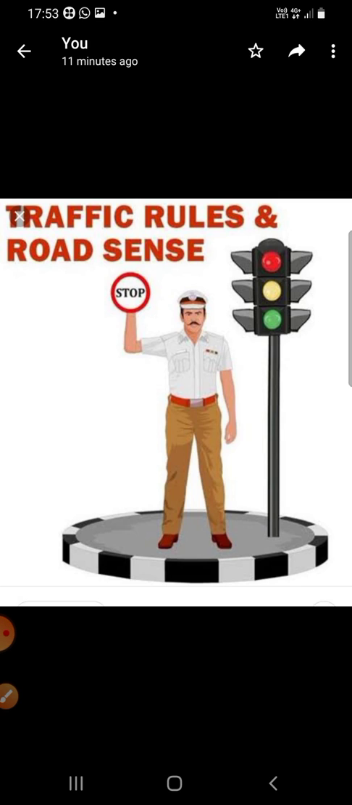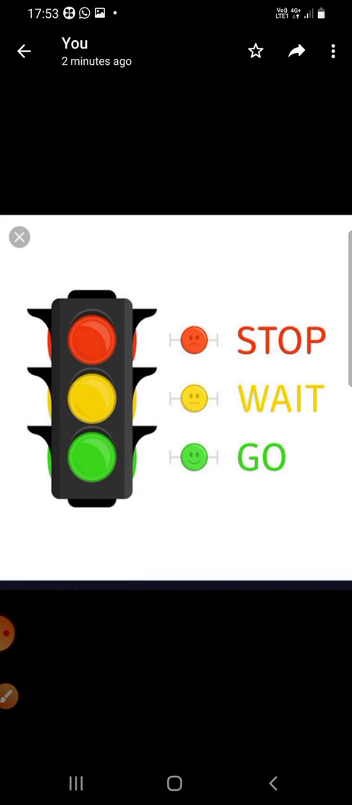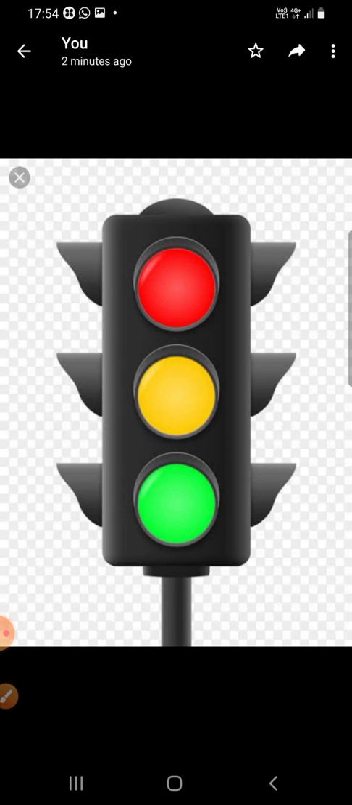Children, observe this picture. What can you see here, children? A policeman and the traffic lights. Have you seen this? Yes, you might have seen, isn't it? When you are passing on the main roads, you can see this. Okay, look at this. Here also, the three colors are there. What do these colors indicate? All that I will be telling you. And this is the signal light: red, yellow, green.